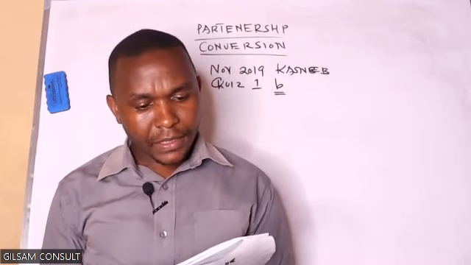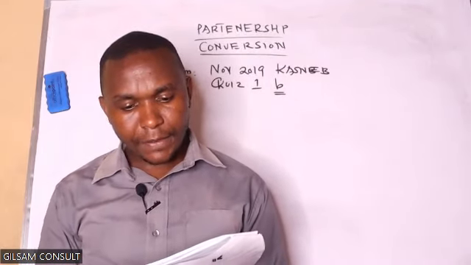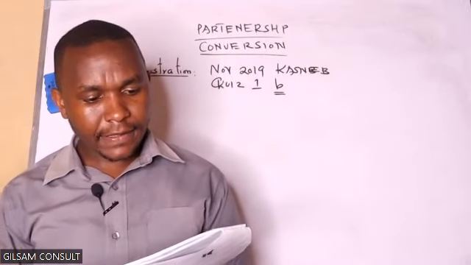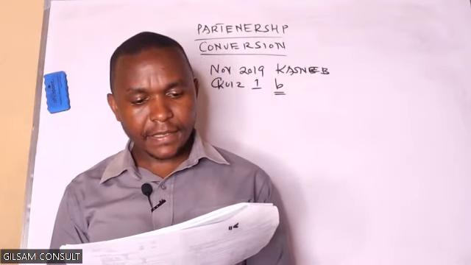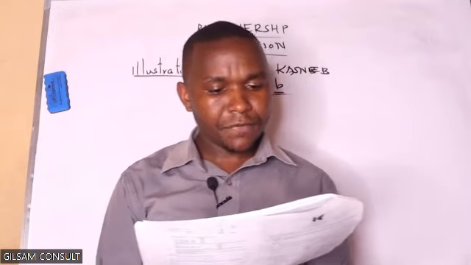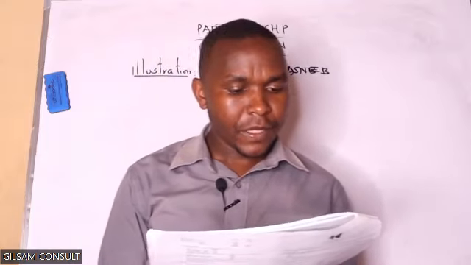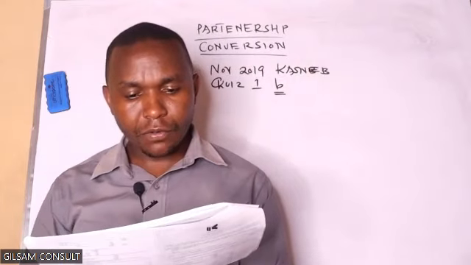Number 2, the partners were entitled to interest on their fixed capital balances at the rate of 10% per annum. No salaries were to be paid to partners. Note number 3, the tangible assets were to be transferred to the new company at their fair values as follows. Property, 7 million. Plant and equipment, 16 million. Motor vehicle, 9.5 million. Furniture and fixtures, 3.5 million. Number 4, the current assets and liabilities were taken over by the new company at their book value.